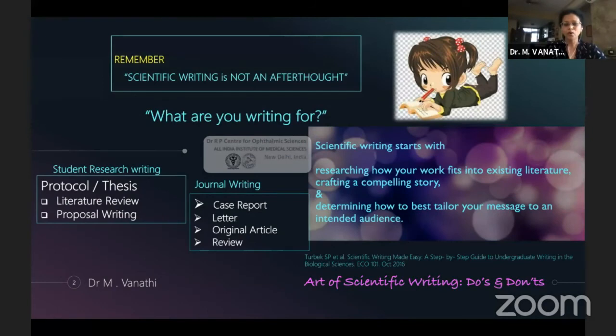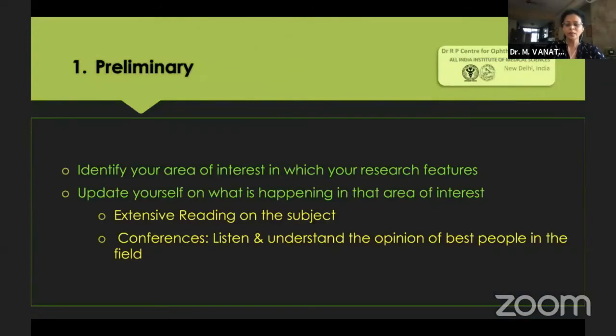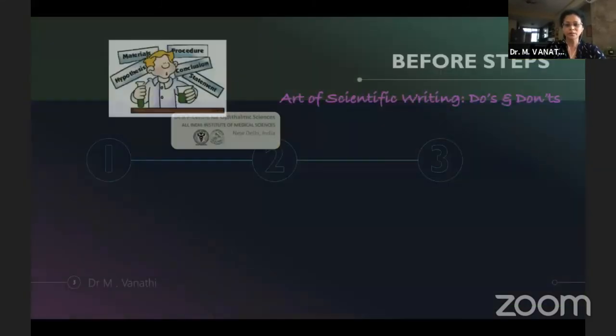Again, you should know what you're writing for. Since Rajesh has already covered thesis writing, perhaps what most of us are interested in is how to write for a particular journal. So you have to identify what type of report you're writing. Is it a case report? Is it a letter to the editor? Is it an original article or a review? The approach varies depending upon the type of manuscript you're planning to write. The preliminary work would be to do extensive research on the existing literature, on existing publications in that particular subject on which you're planning to write.